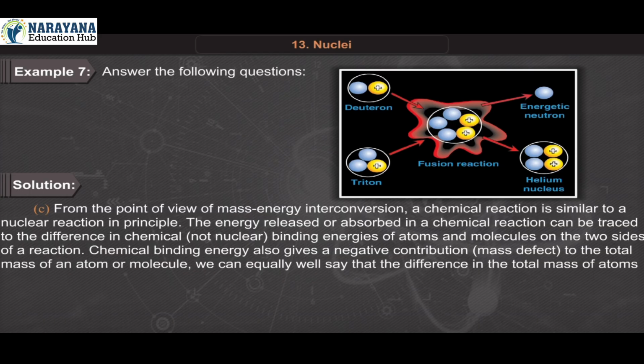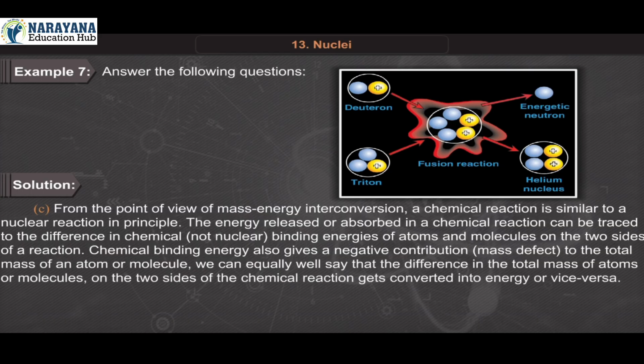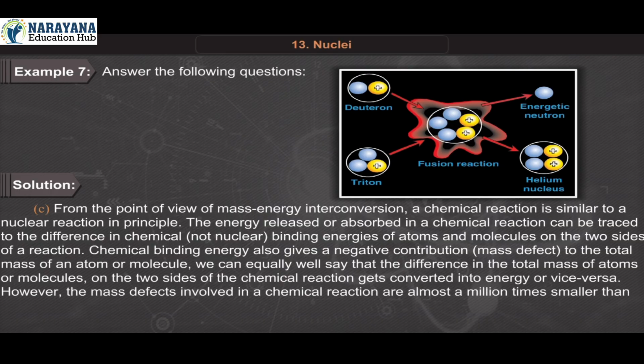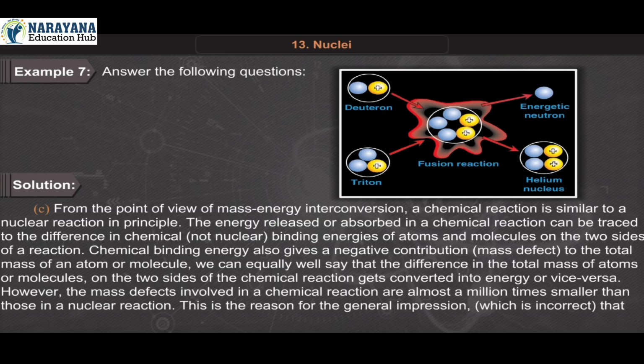We can equally well say that the difference in the total mass of atoms or molecules on the two sides of the chemical reaction gets converted into energy or vice versa. However, the mass defects involved in a chemical reaction are almost 1,000,000 times smaller than those in a nuclear reaction. This is the reason for the general impression, which is incorrect, that mass-energy interconversion does not take place in a chemical reaction.